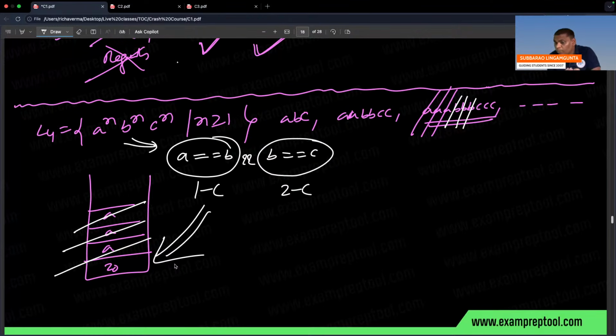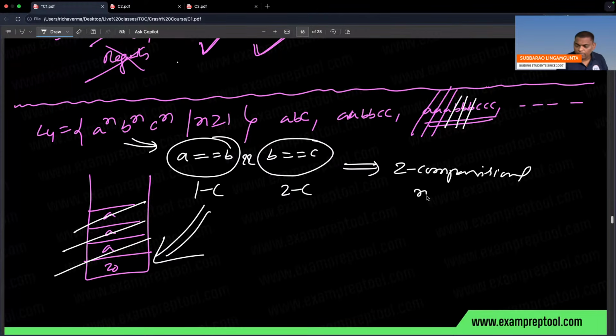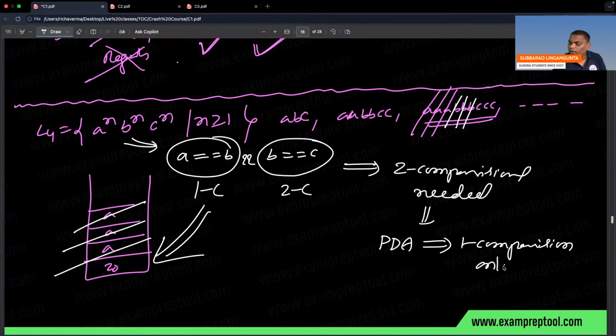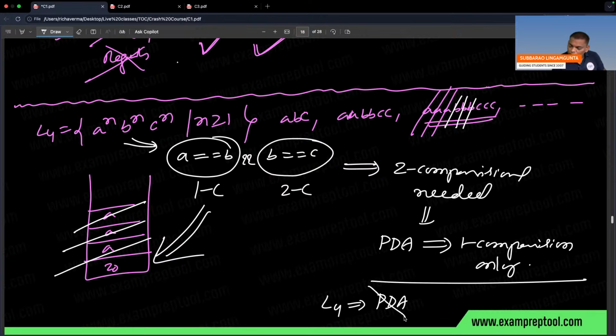But C's also have to be compared with the B's, but B's no more exist. So 2 comparisons are needed, but PDA can handle one comparison only, because of one stack. So for the given language L4, PDA is not possible.